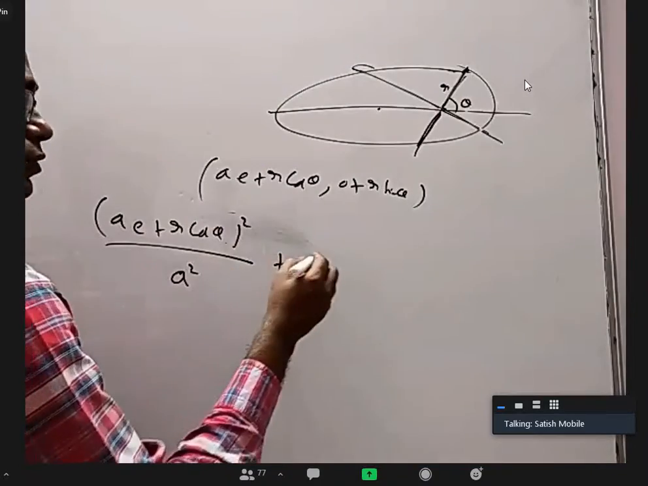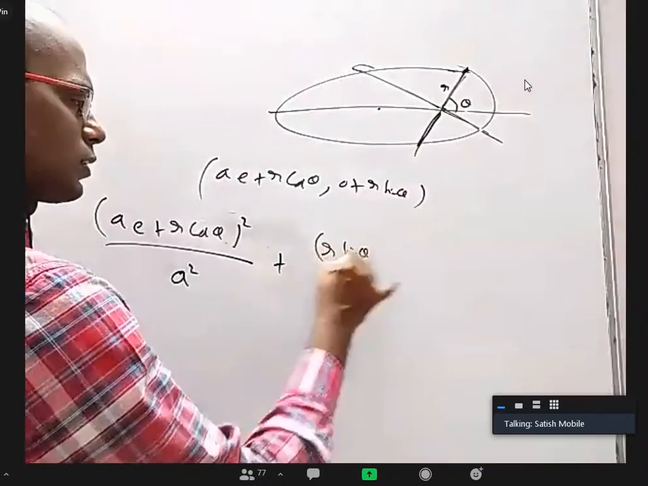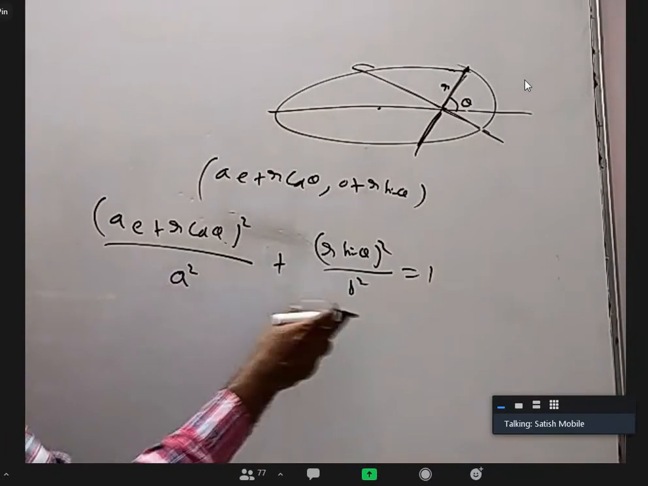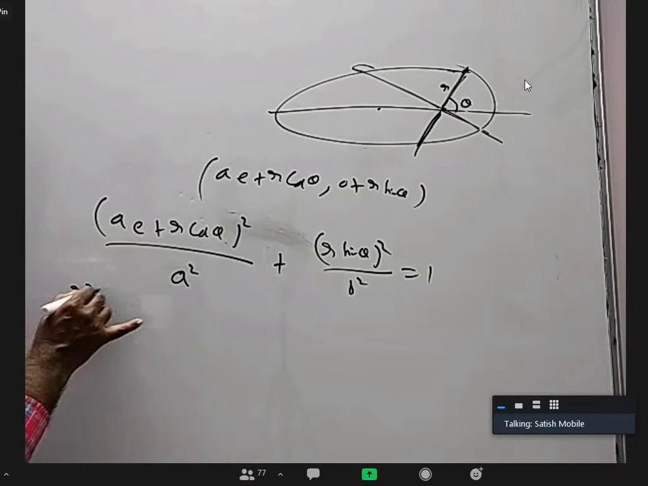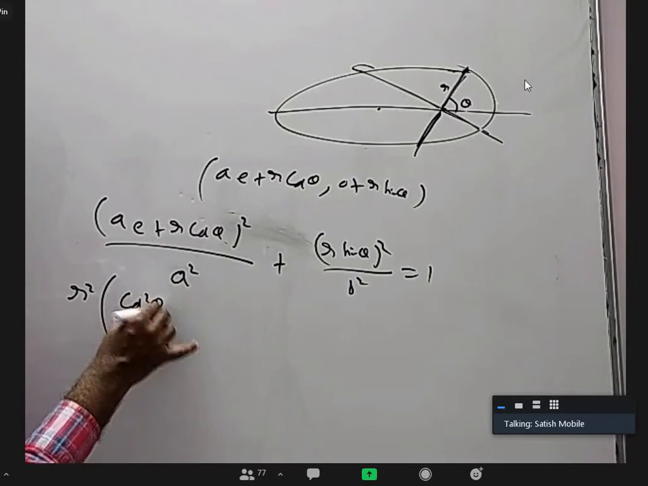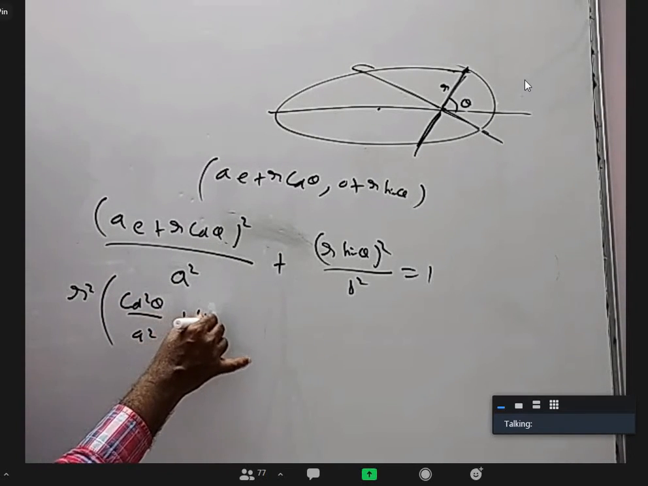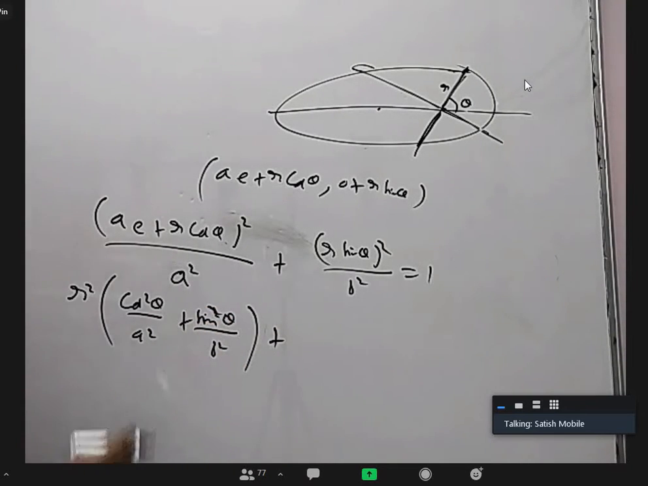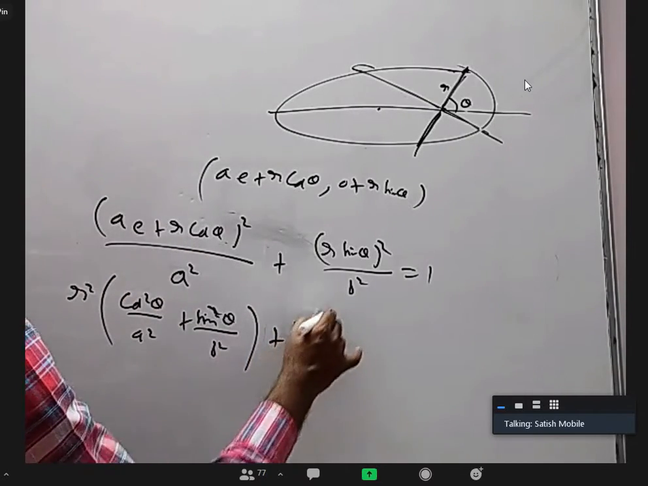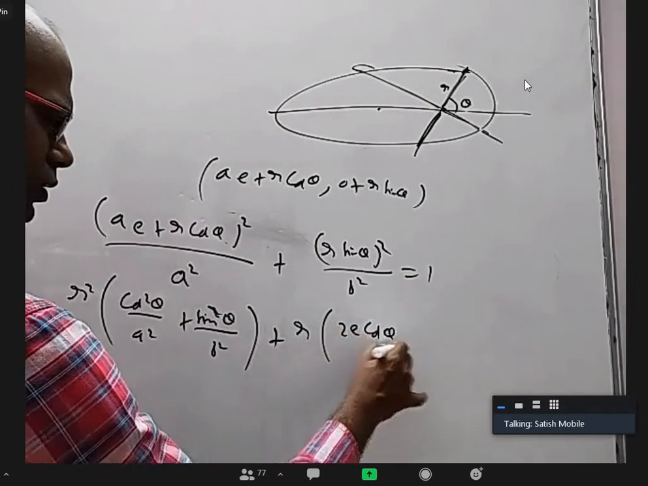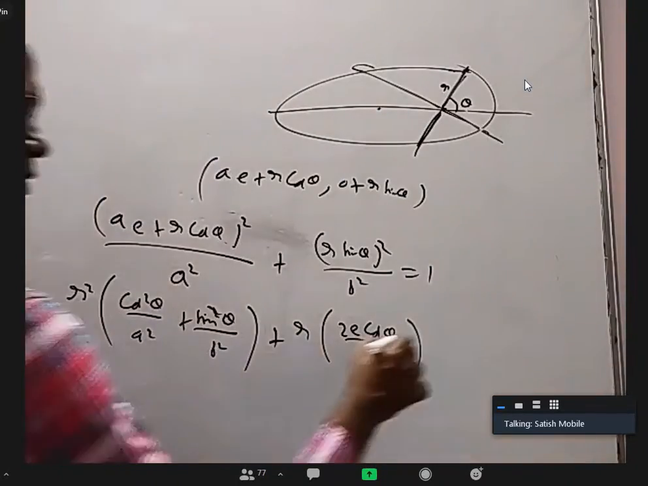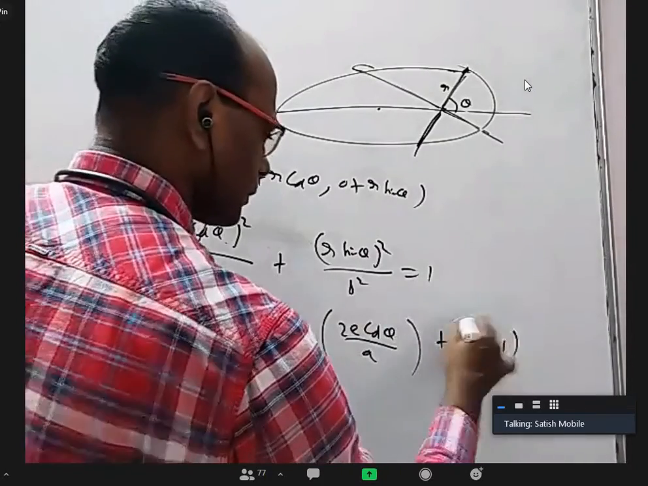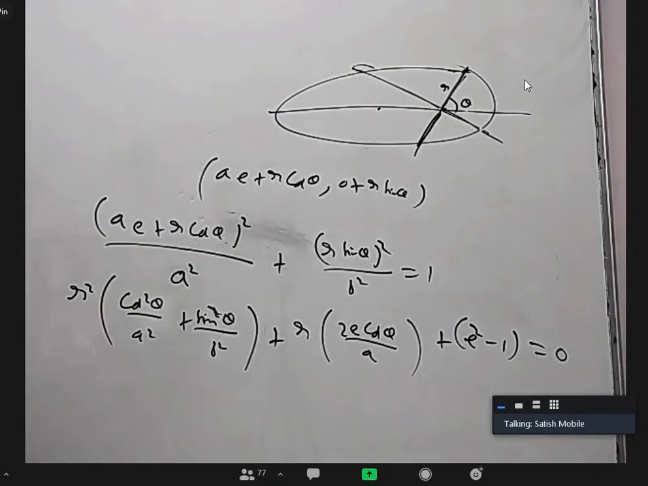x square by a square plus y square by b square, so that is plus (r sin theta) whole square by b square equal to 1. Now, I want to get a quadratic equation in terms of r. That is r square times (cos square theta by a square plus sin square theta by b square). When I multiply these two and divide, the coefficient of r is 2e cos theta by a, and the constant is a square e square by a square, so e square minus 1. Okay, this is a quadratic equation in terms of r.